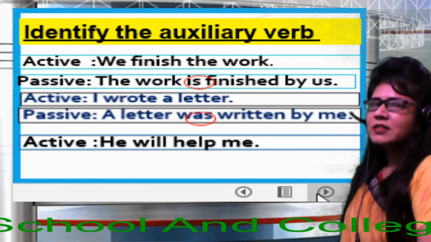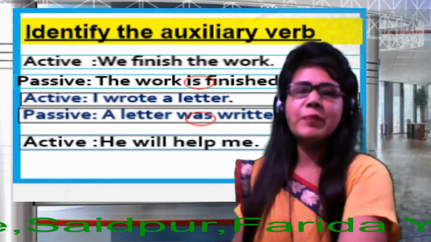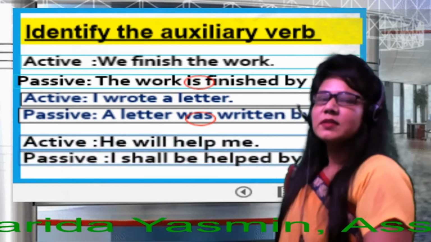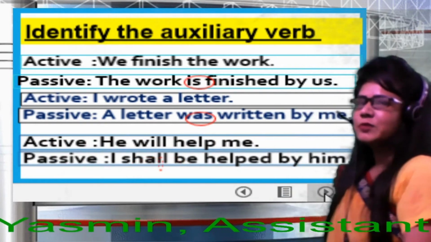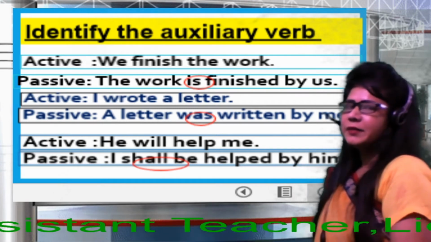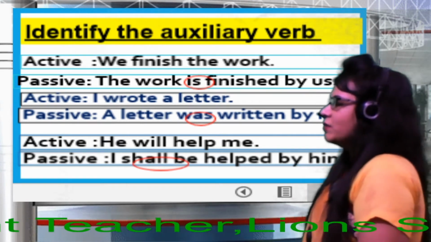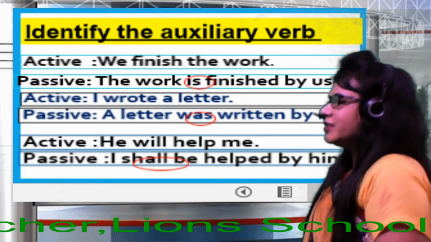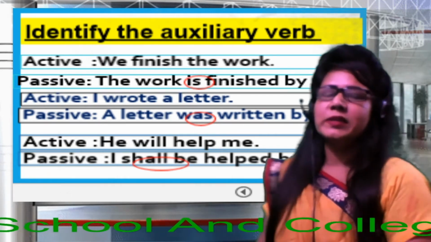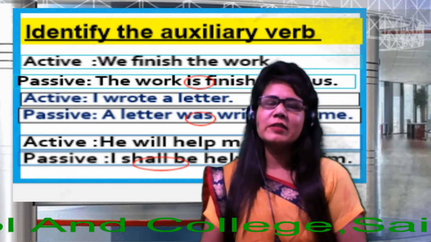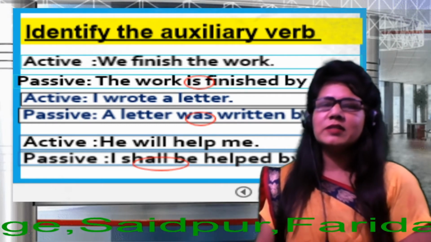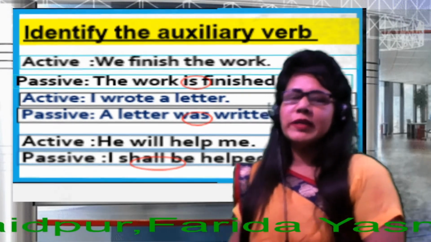Future indefinite tense. Follow the passive modes, dear students. Please follow. I shall be helped by him. Okay. This is the passive mode of this sentence, dear learners. So there we get the auxiliary verb shall be, will be. Okay. You can also get can be, could be, may be, might be. So dear learners, next one for you, please.